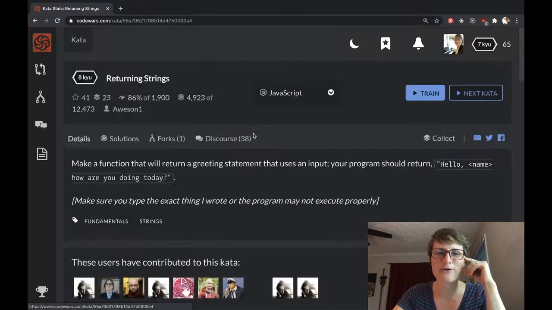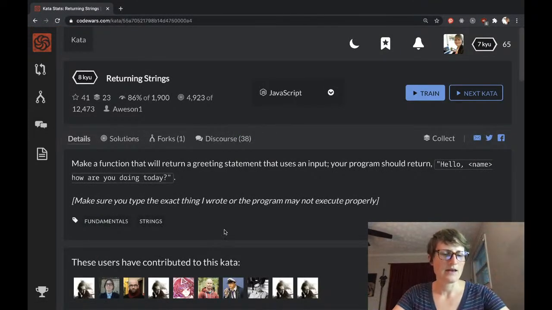Let's see what this one's about. Make a function that will return a greeting statement that uses an input. Your program should return hello name. How are you doing today? Okay, I've done something like this a couple times back, I think. Let's see. Make sure you type the exact thing I wrote, or the program may not execute properly. That's right. So I need the comma, I need the question mark, so no typos allowed, in other words.